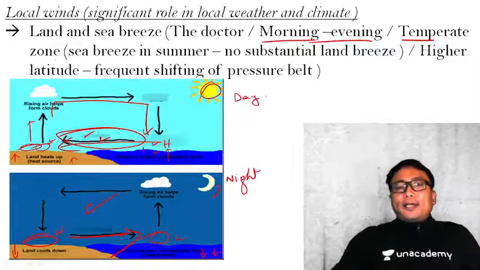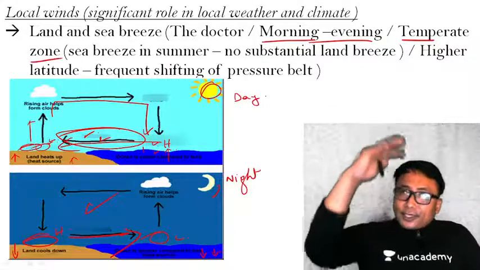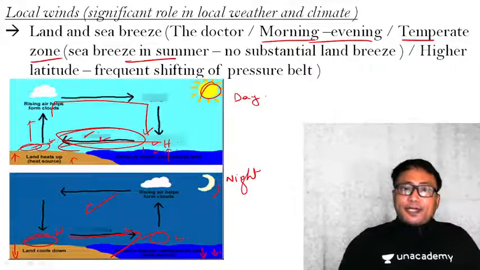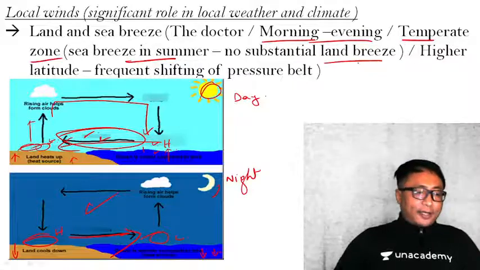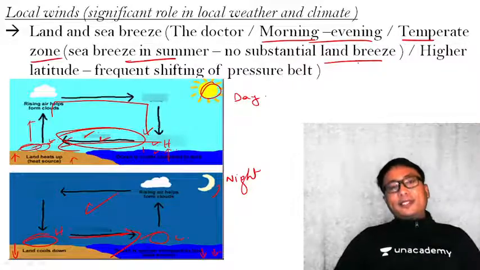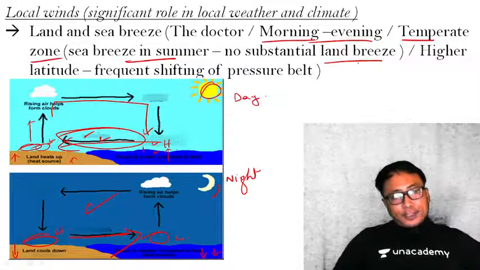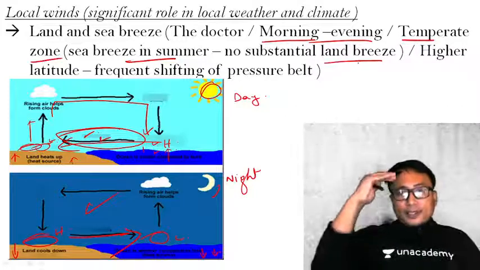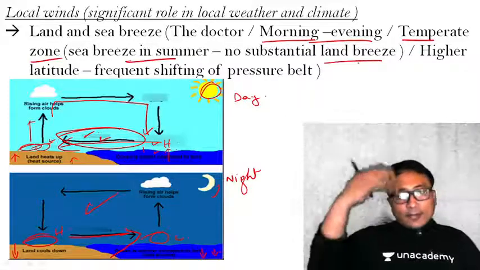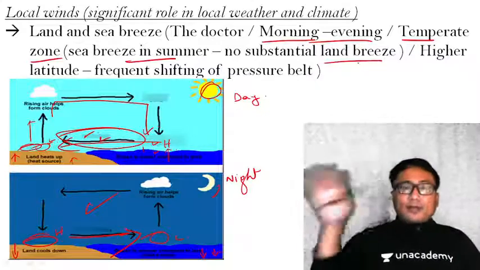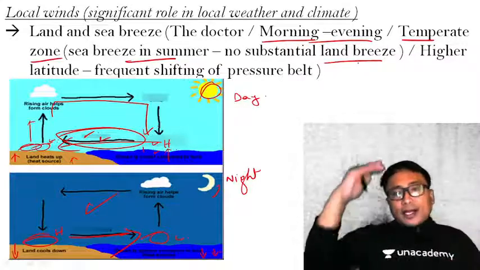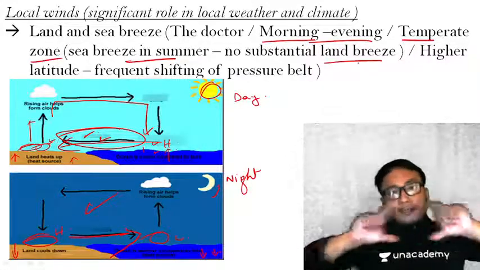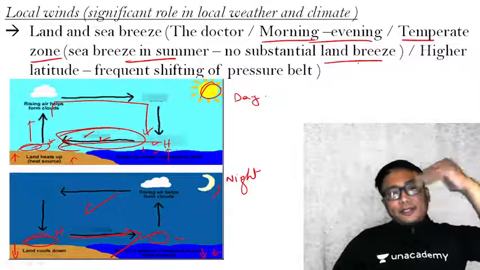On the other hand, in the temperate zone, that is higher latitude, in the summer there is sea breeze, but there is no substantial land breeze you will find. What is the reason for this? If you just imagine the globe, in the northern hemisphere you have a substantial amount of land. Now, the higher you go, the temperature reduces. In the equatorial region, temperature is maximum. You go towards the polar region, temperature reduces.